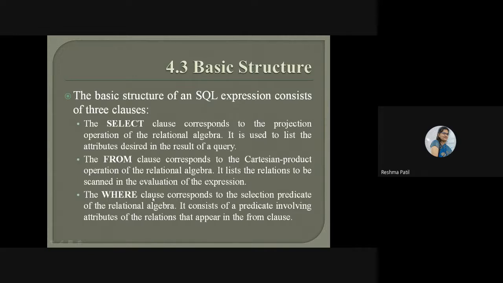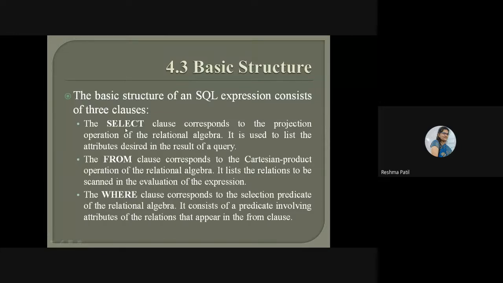And the third clause is where clause. It corresponds to the selection predicate. What is the actual condition? For example, we have seen yesterday subject is equal to CS or major is equal to CS. So that is the condition, selection predicate. That condition we can write after this where keyword. Where clause corresponds to the selection predicate of the relational algebra. It consists of predicates involving attributes of the relations that appear in the from clause. So it will contain attributes which are coming under this from clause.